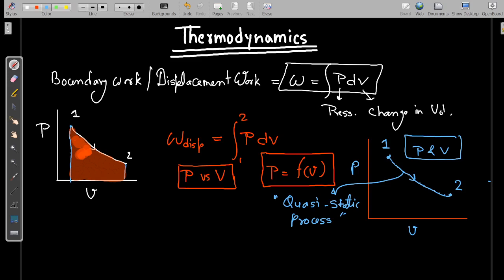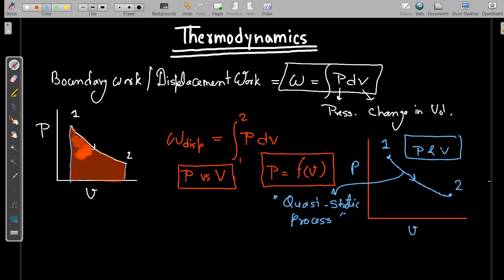Then we cannot draw a continuous line joining the initial state to the final state. So the process should be quasi-static. Otherwise, we will not be able to find out how the pressure is varying with respect to volume. Once we have all the intermediate points, we can easily find the variation between pressure and volume.